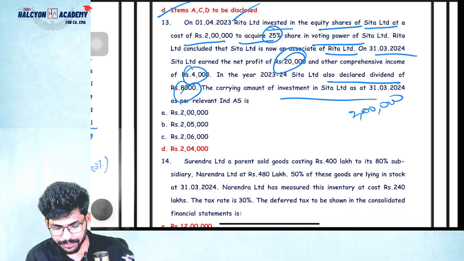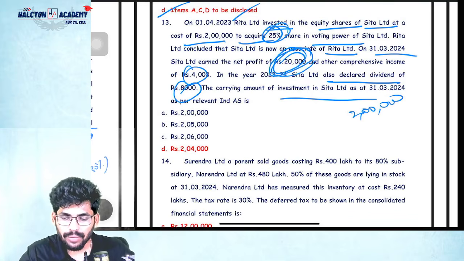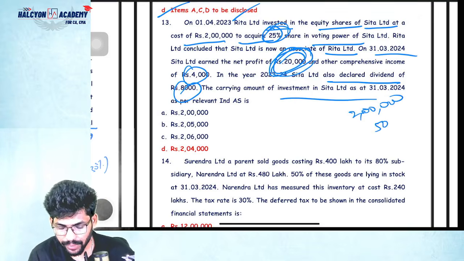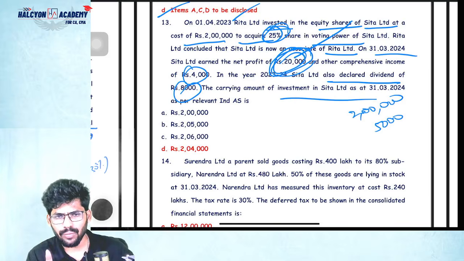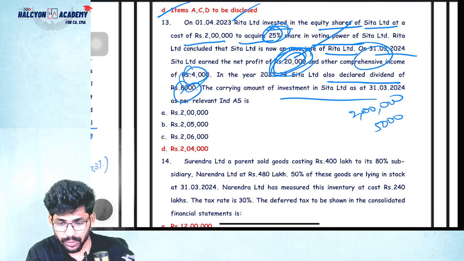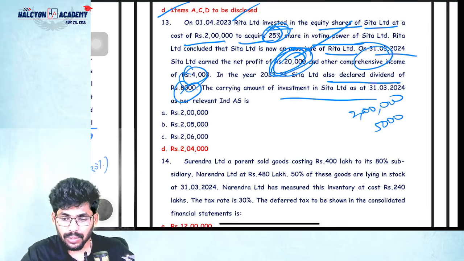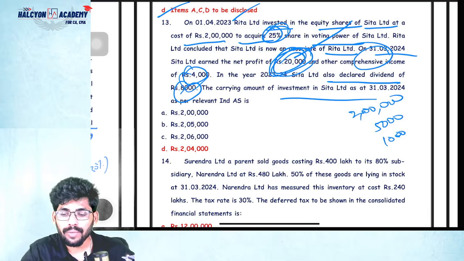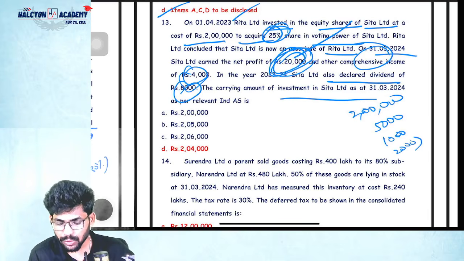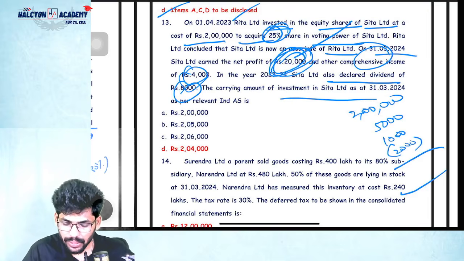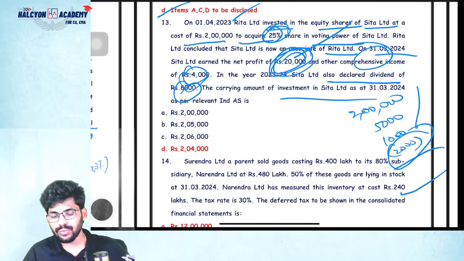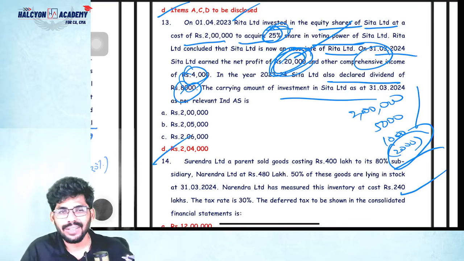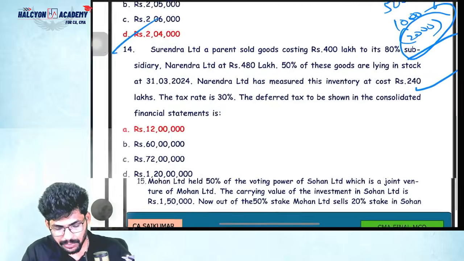Next, 20,000 into 25%, how much? 5,000. Add 5,000. You need to add profit, add OCI also. OCI how much? 4,000 into 25%, 1,000. Next, 8,000 into 25%, 2,000. That should be deducted. Total 2,06,000 minus 2,000, 2,04,000. Yes, option D. Same question, guys. I don't want to discuss this. Next.